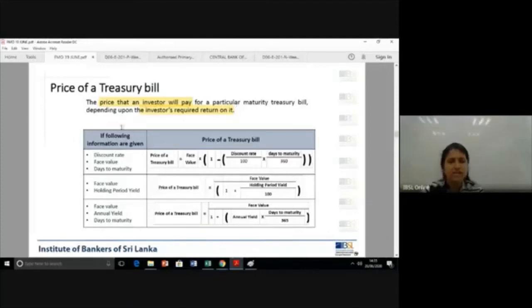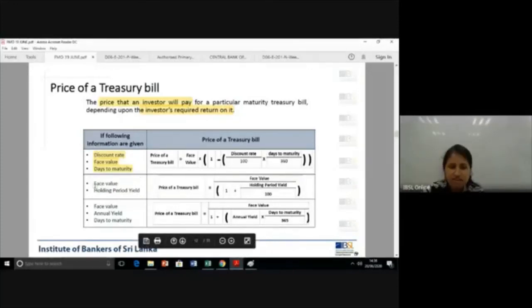Okay. So here there are three instances. These are the derivations I did. If the question gives you the discount rate, not the discount amount, the face value and the days to maturity, you can use this equation. If it's only face value and holding period yield, you could use this. And if it's only face value, annual yield and the days to maturity, this is the formula that you can use.